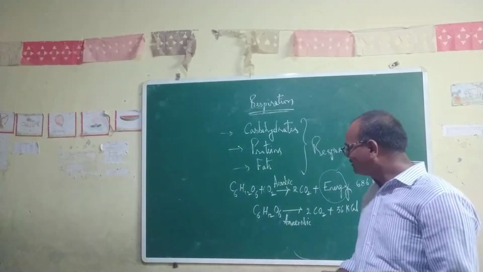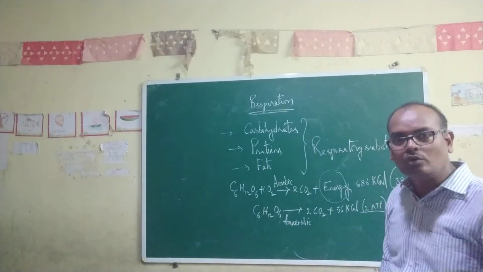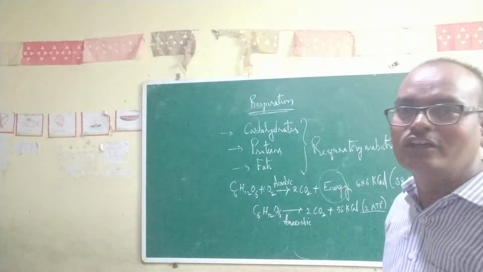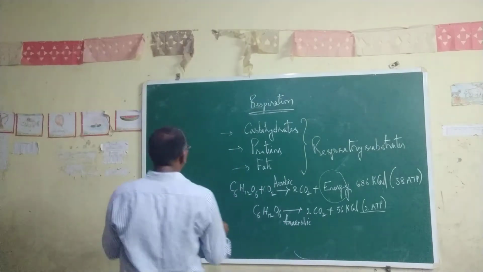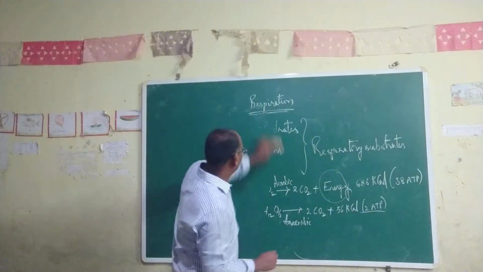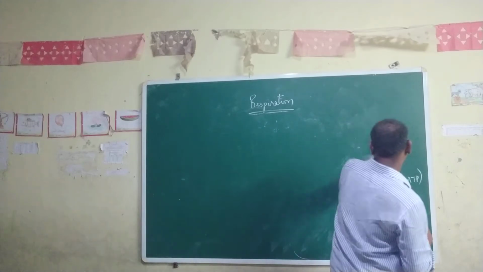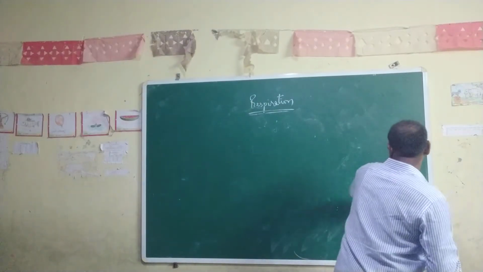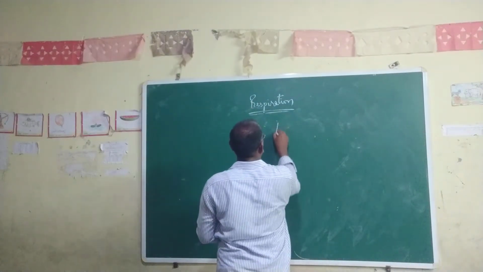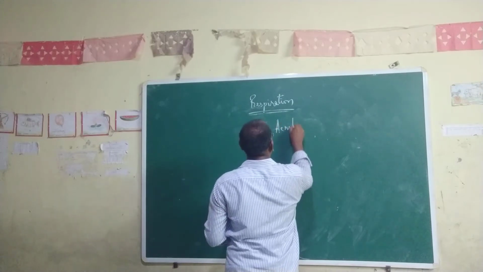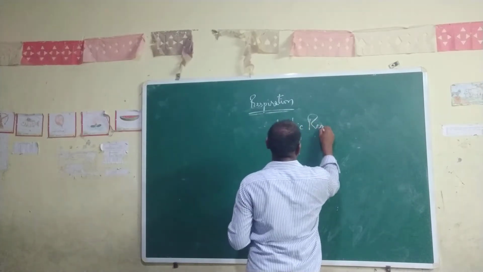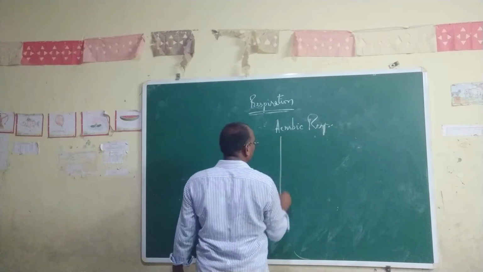What are the actual steps involved in aerobic respiration? Aerobic respiration includes different steps.